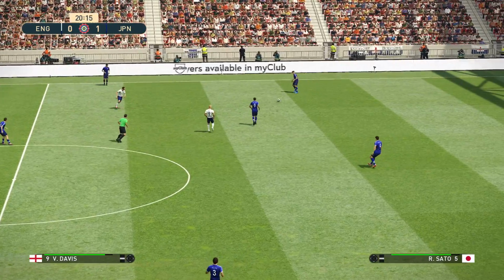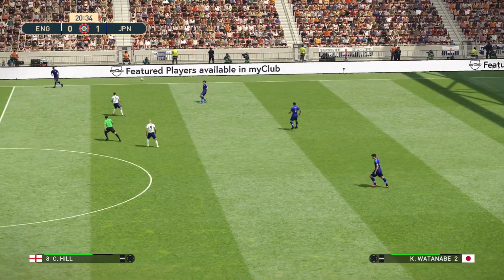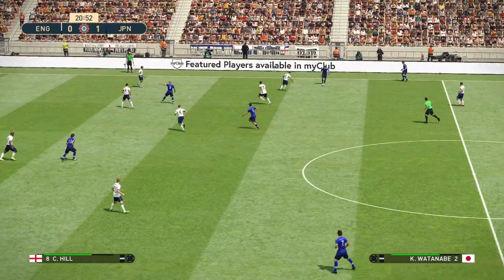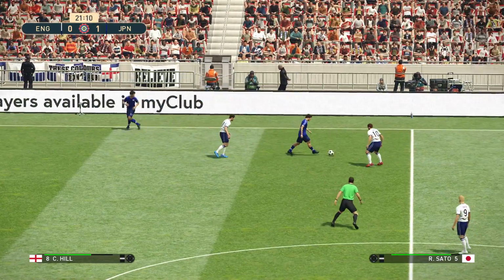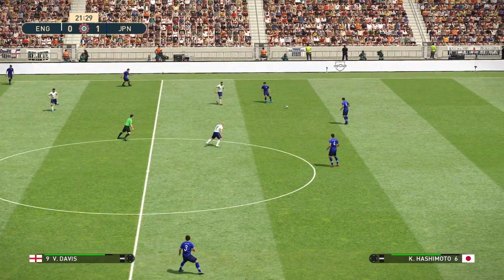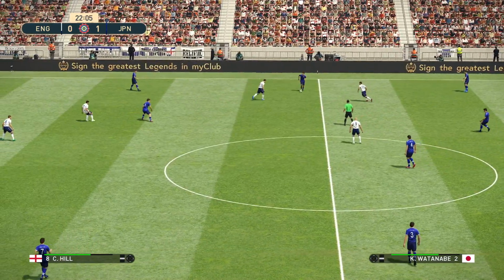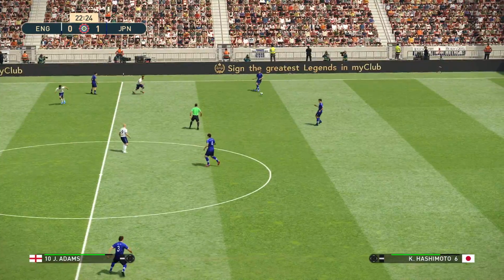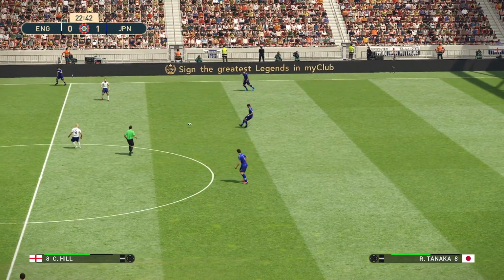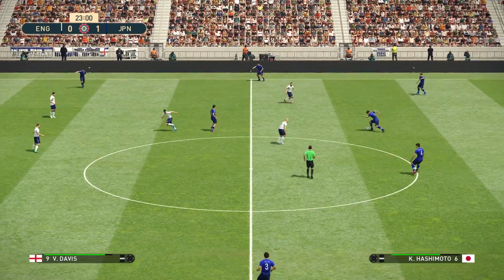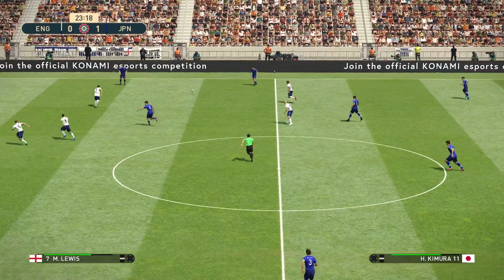Here's Hashimoto. Sato plays it up to Watanabe. Hashimoto up to Watanabe. Here's Tanaka. Hashimoto once again.